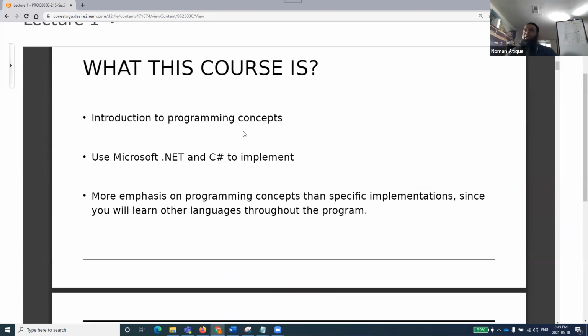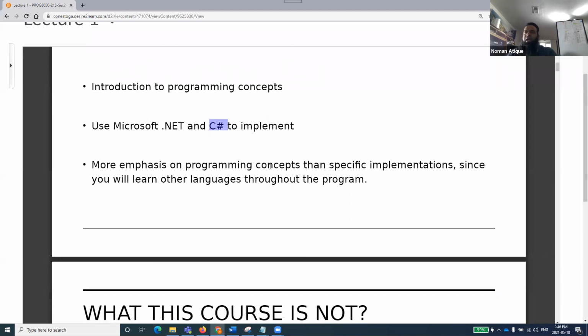Okay, so what this course is: introduction to programming concepts, problem solving skills, and things like that. We'll be using Microsoft .NET and C# to implement, as we have discussed. I will give you a very good introduction of the .NET framework. What is the .NET framework? Why was it introduced? And one of the implementations of the language is C#, and we will be working in C#. There are lots of cool features that were introduced in C#, so we'll be looking at most of them, with more emphasis on programming concepts than specific implementations, since you will learn other languages throughout the course.